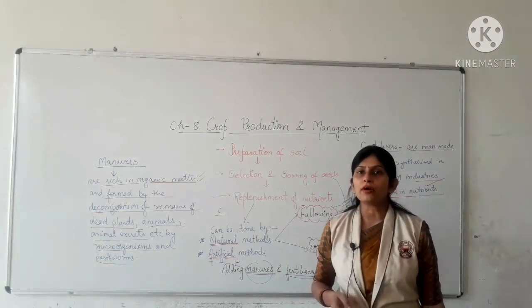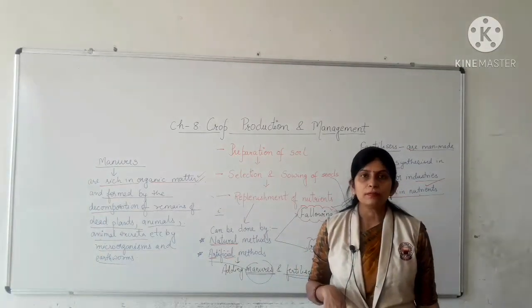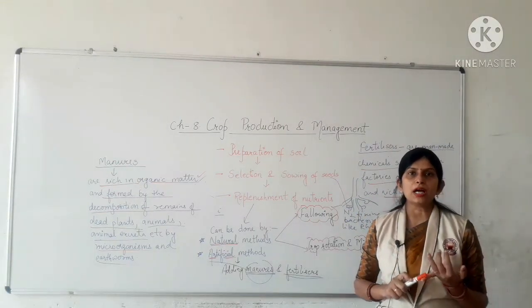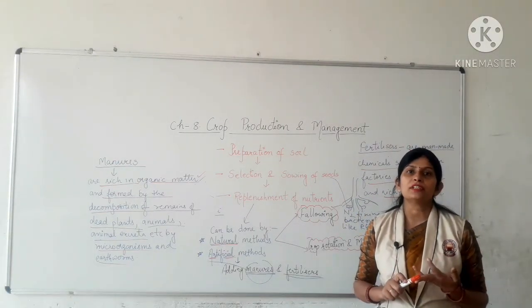Example of manure is compost. Examples of chemical fertilizers are urea, potash, ammonium sulfate.